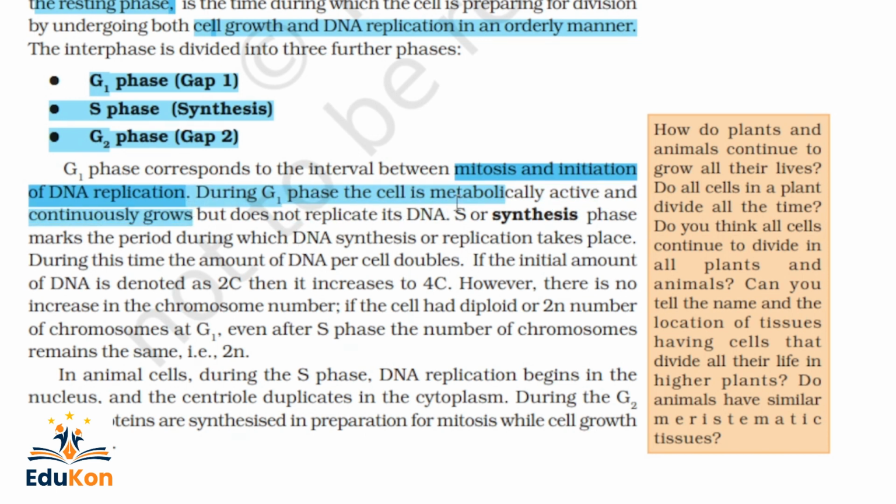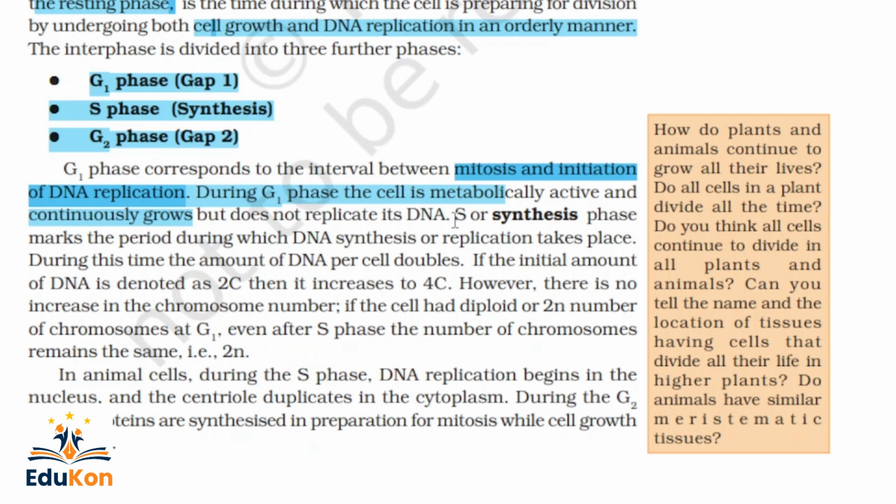In G1 phase there is no DNA replication, but the cell is metabolically active and continuously grows. Here DNA replication doesn't happen, so the cell will grow continuously.